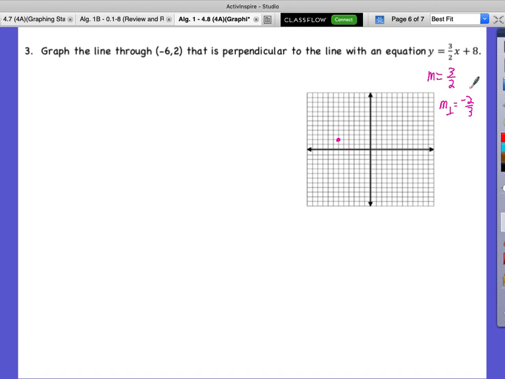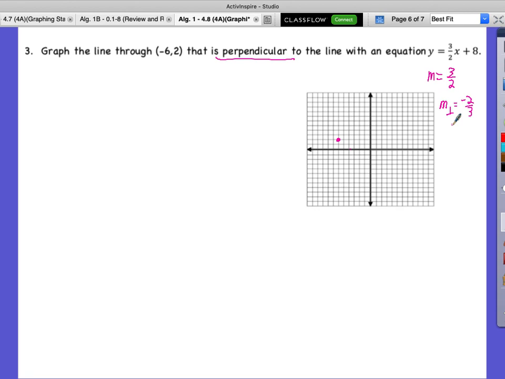Once again, we say, okay, we have a starting point. We made our starting point. Now we need our slope. Well, we can find the slope of this equation, and it's not the same now because it's perpendicular. We need to make it the opposite reciprocal, which we did. So now we have our starting point and we have our slope. What can we do with the slope now? What do we do now after we have our point and our slope?